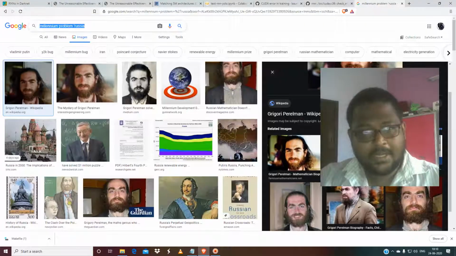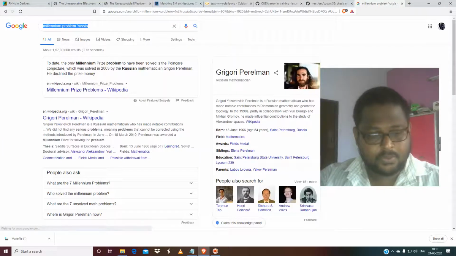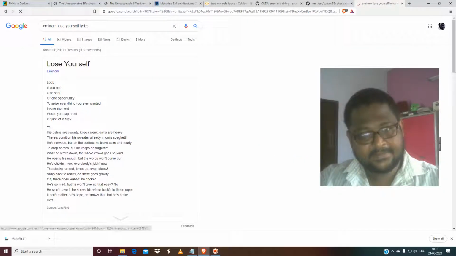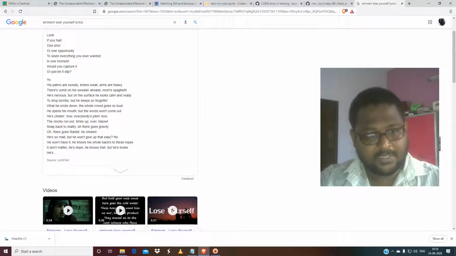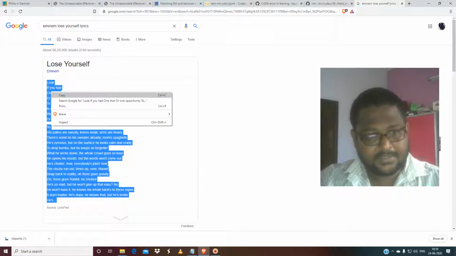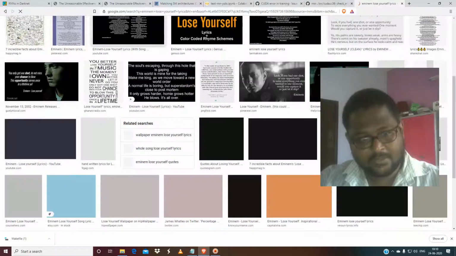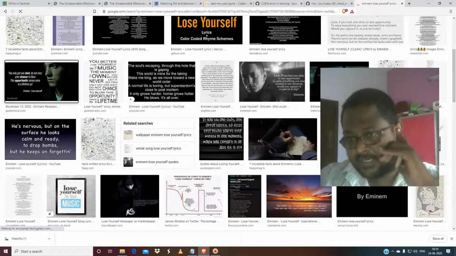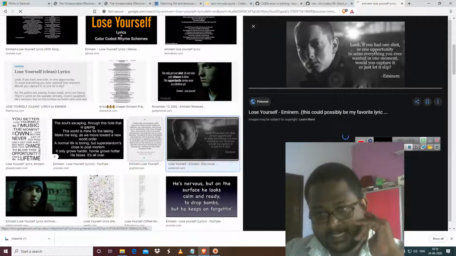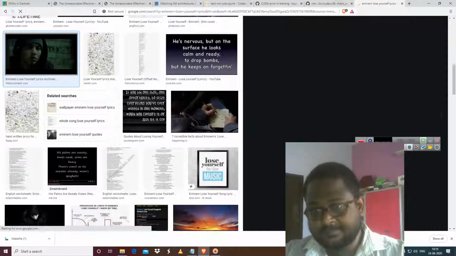So now let's go for Eminem's Lose Yourself lyrics. Just copy it, and after that you just have a look at those events. It's Eminem's Lose Yourself lyrics, a great choice. He really struggled to make this. I just love these lyrics.